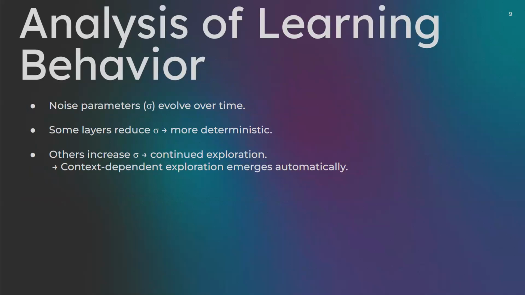The researchers analyzed how noise parameters evolved over training. They found that some layers reduced noise, becoming more deterministic as the agent mastered a task, while other layers increased noise, sustaining exploration in uncertain contexts. This dynamic adjustment revealed that context-dependent exploration emerged naturally. The agent automatically balanced exploration and exploitation based on task difficulty and state familiarity.